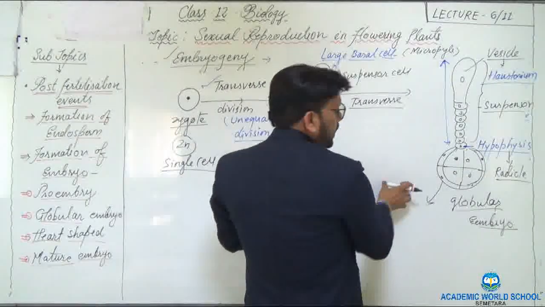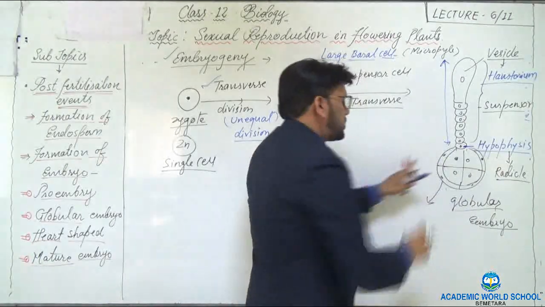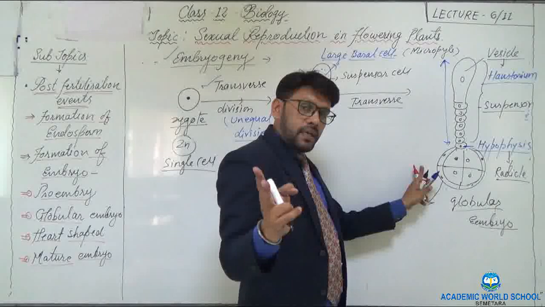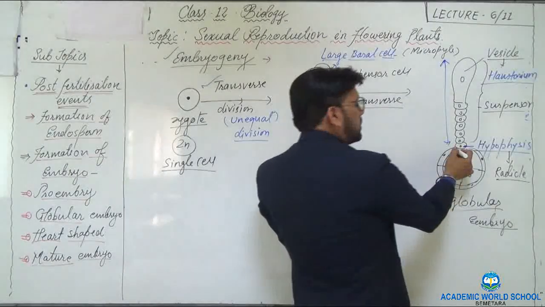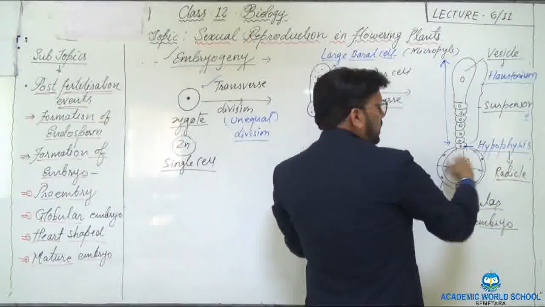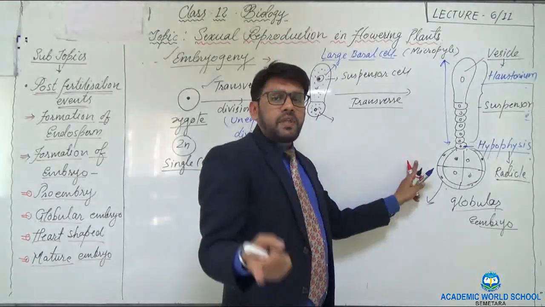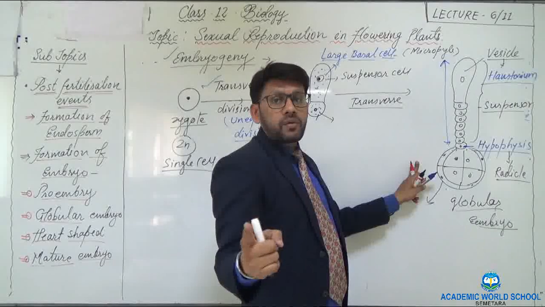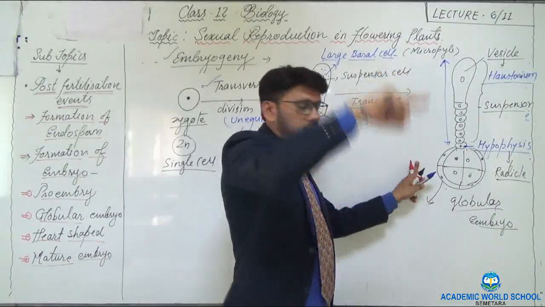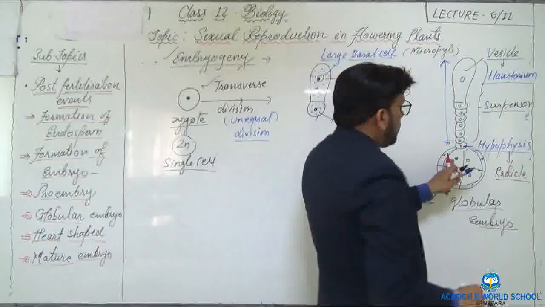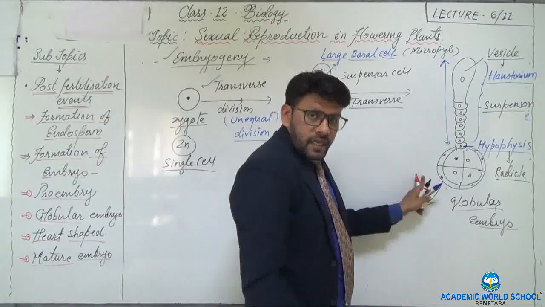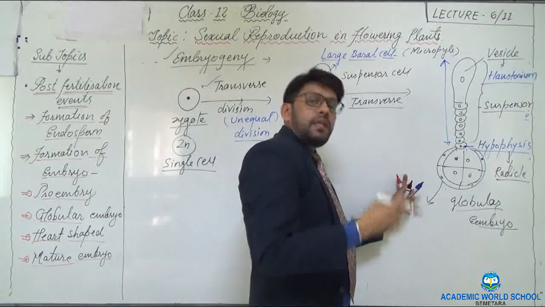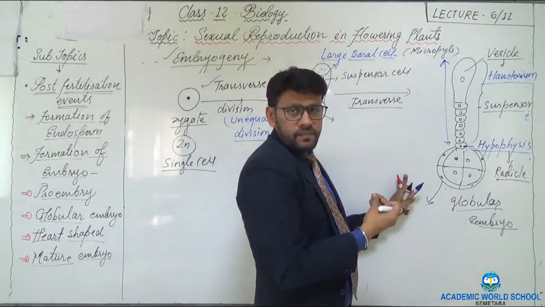Now let me tell you dear, in the outer layer, 2 tiers are there. The outer tier which is near to the hypophysis is associated with the formation of the root cap as well as the dermatogen, the outer layer. And the inner tier is responsible for the formation of ground tissue and the procambium.